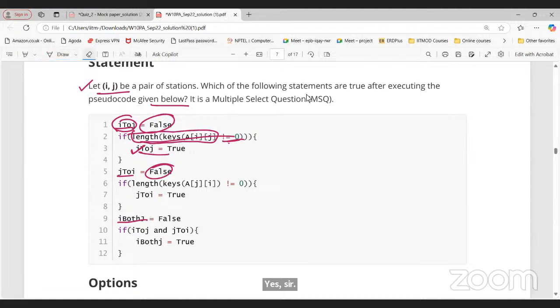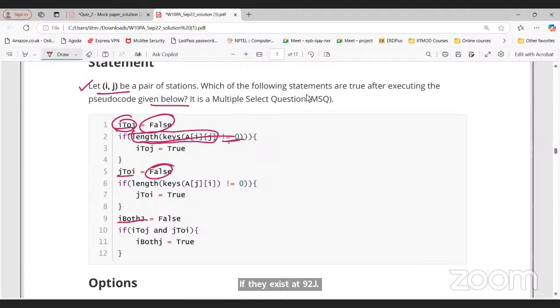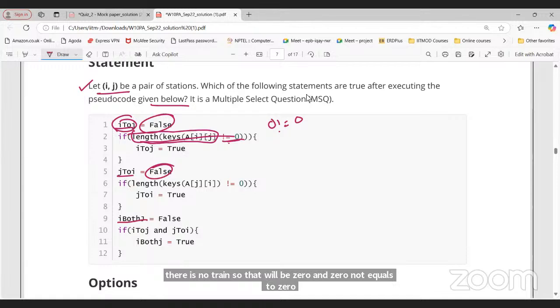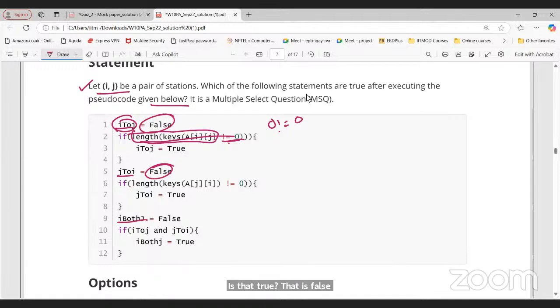I to j will be true if there exists a train i to j. If there is no train, that will be 0, and 0 not equals to 0 is false. So we are not going to update this to true. This will remain false.